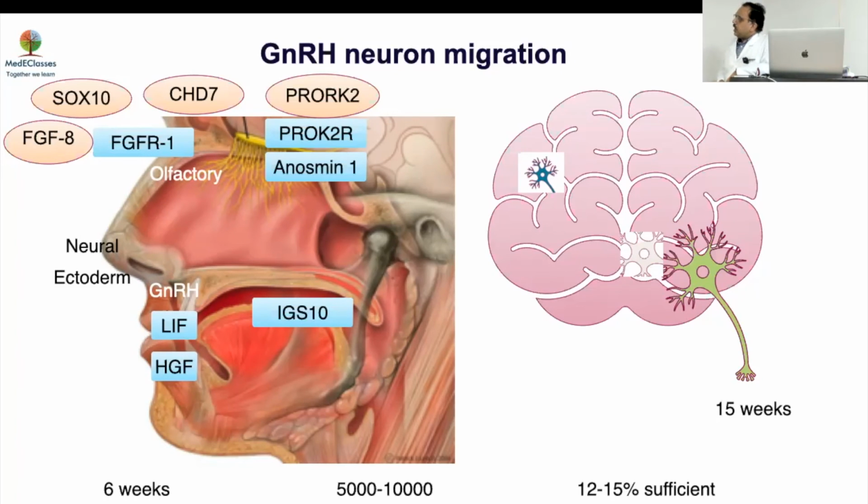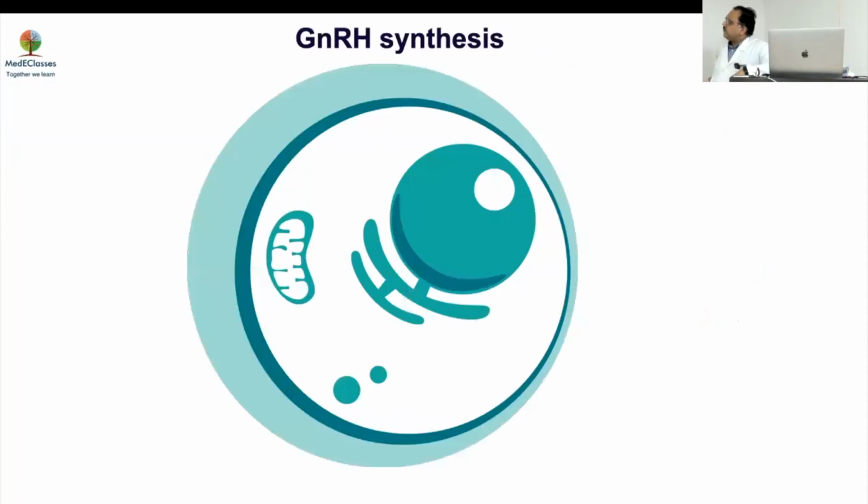Typically, some of these PROKR2 mutations, IGS10, as Naveen was saying, are milder defects and they can wake up once you get testosterone. So you have to understand that 10-20% may actually be reversible. But this understanding of the GnRH migration becomes very important. So we have discussed a bit about these aspects, and from there maybe we'll cover GnRH and then we'll go to the other parts later on.